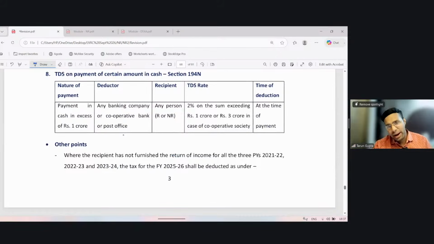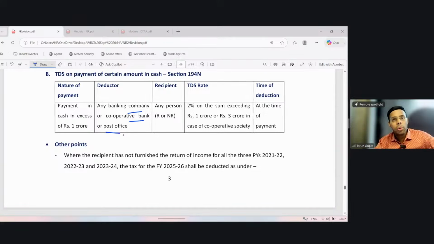Now 194N, TDS on cash withdrawal. The nature of payment is payment in cash in excess of rupees 1 crore. So if you're withdrawing cash from any bank in excess of rupees 1 crore, then the bank shall withhold tax under section 194N. Who shall withhold tax? Any banking company, cooperative bank, or post office.